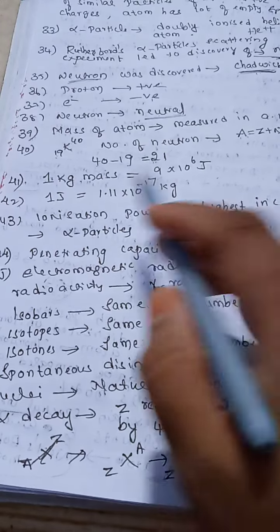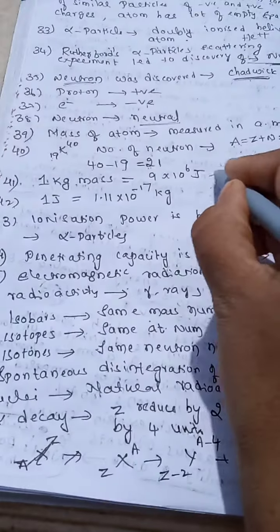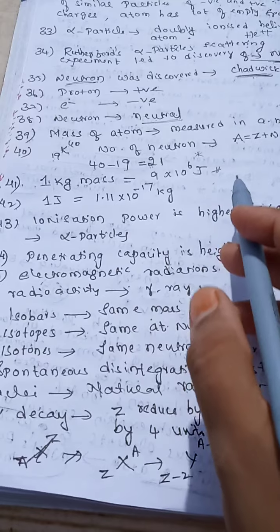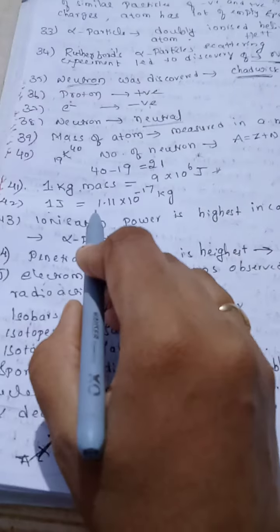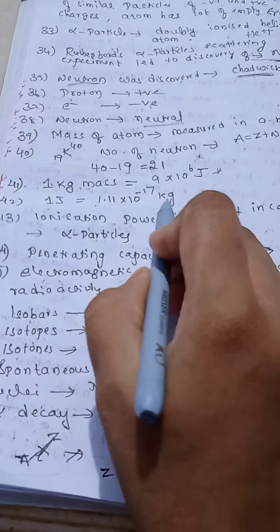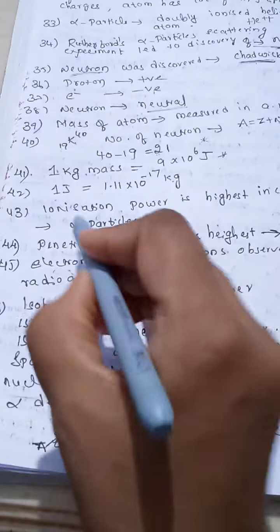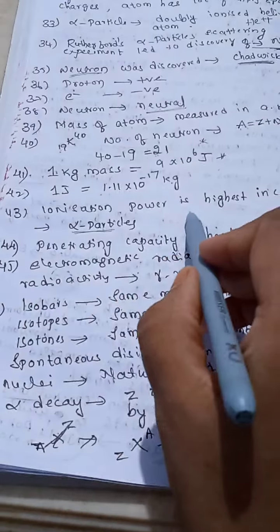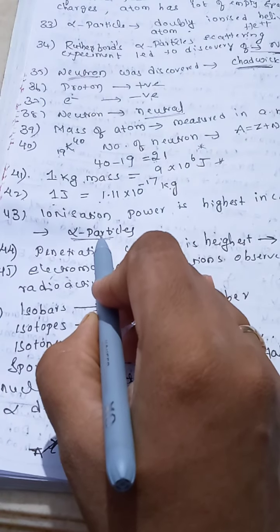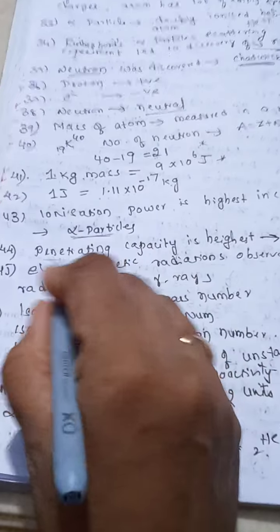Alright. Now next, 1 kg mass is equal to 9 into 10 to the power of 16 joules. This is also an important question. 1 joule means 1.11 into 10 to the power of minus 17 kg. Right. Next, which particles have the highest ionization power? Alpha particles. Which particles have the highest penetrating power?